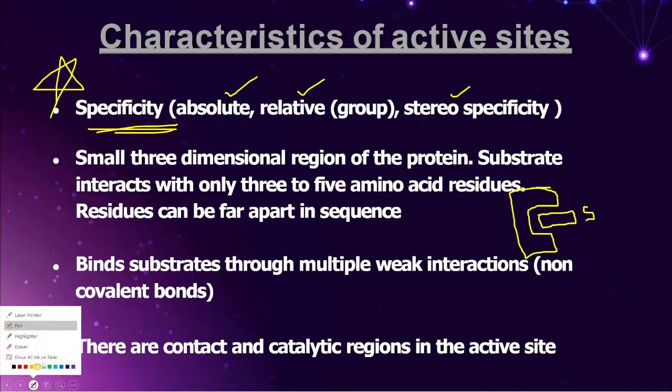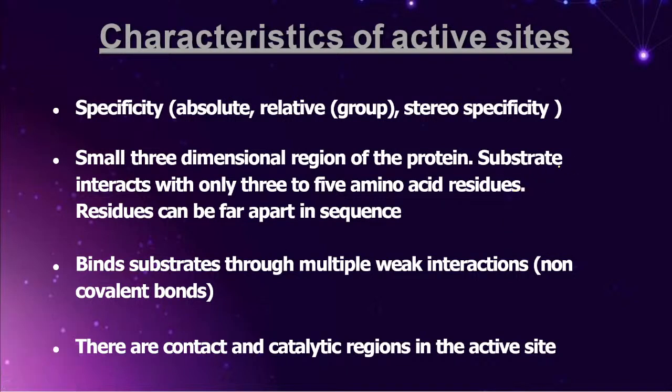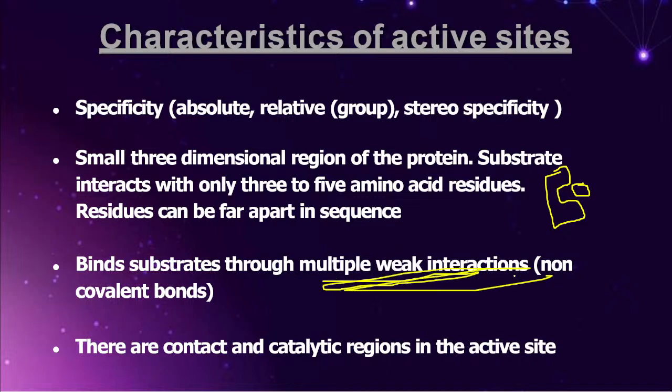Friends, one more very interesting point. Most of the students will think that the substrate will come and attach to the active site very tightly. Once again, friends, this statement is also a very wrong statement. You people have to remember, in most of the cases, friends, the substrate associates with the active site through multiple weak interactions.